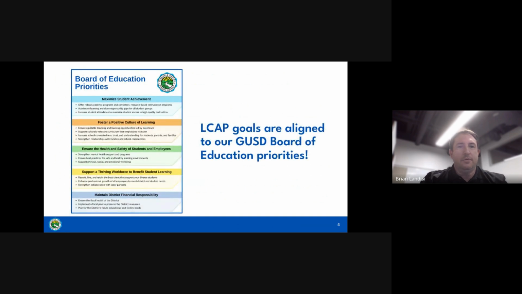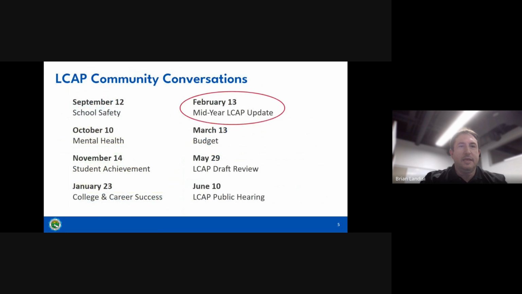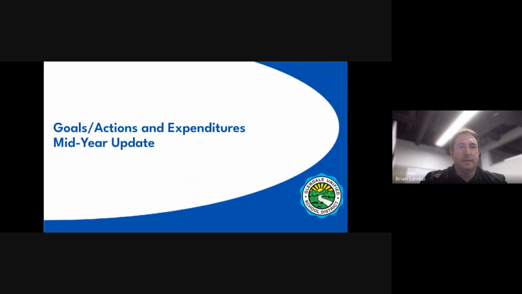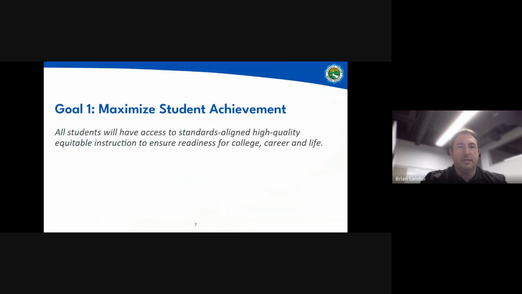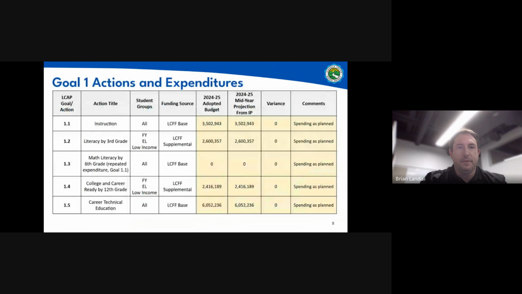Our LCAP goals are aligned to all of the GUSD board priorities. And throughout the year, we're holding conversations with our educational partners to provide an update on our plan. Let's first take a look at the goals and actions and our expenditures and mid-year update. Throughout the next set of slides, you're going to see information related to our goals. Let's start off with goal number 1, maximizing student achievement.